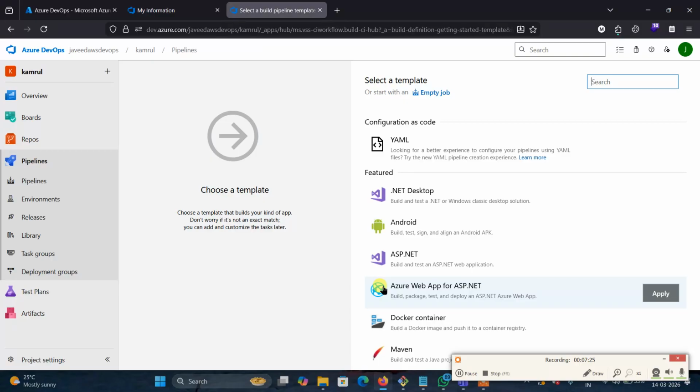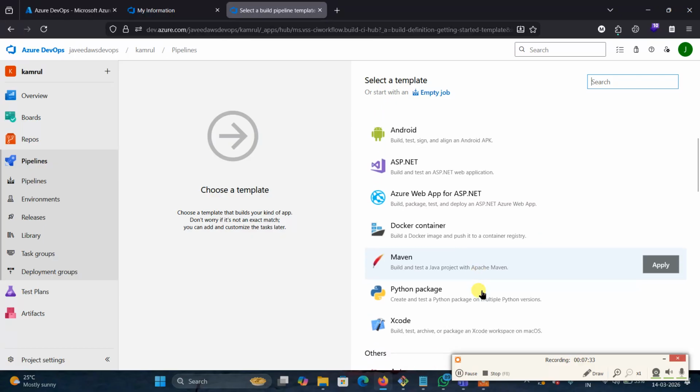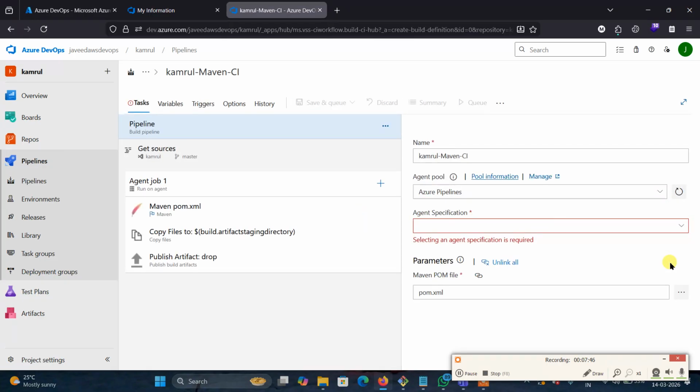Because we are creating a Java pipeline, which one are we going to select? Maven. Suppose you are developing a .NET project, then you go for ASP.NET. Suppose you are developing a Python package, select Python. Now we are developing a Java project, so what template do we select? Maven. Understood?